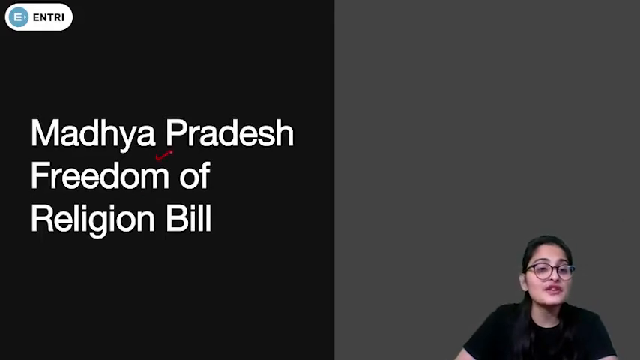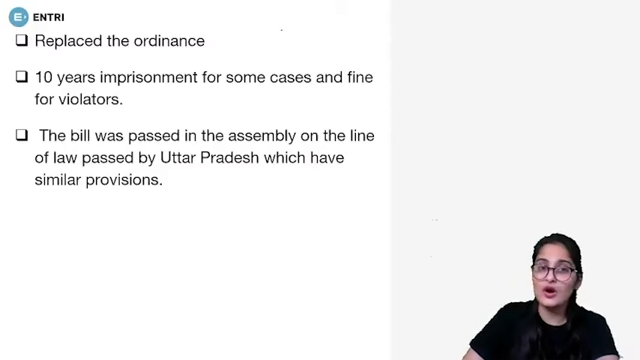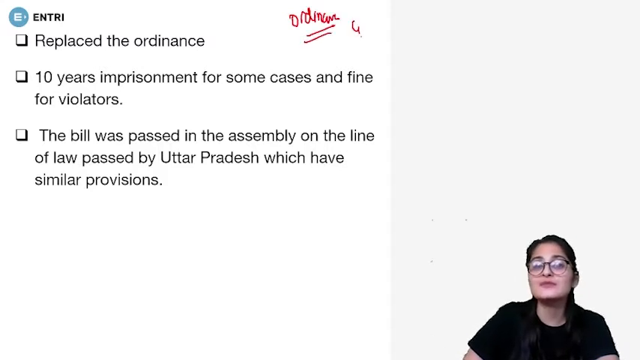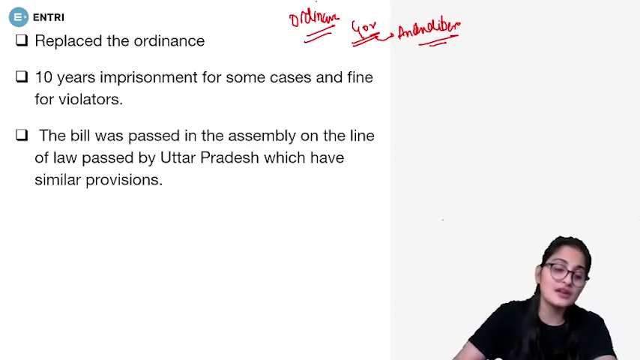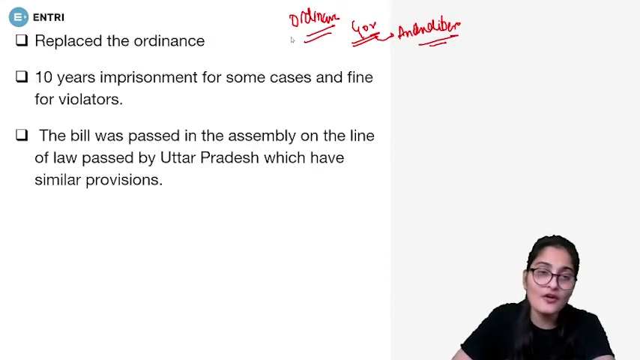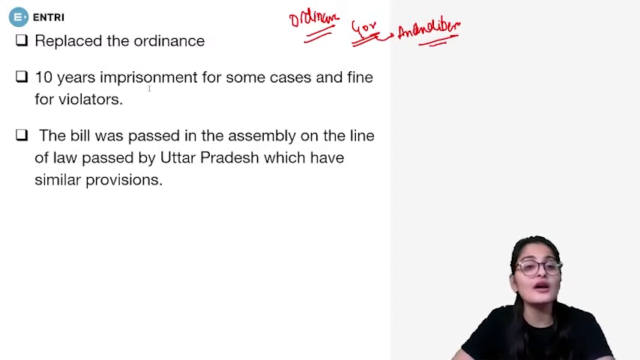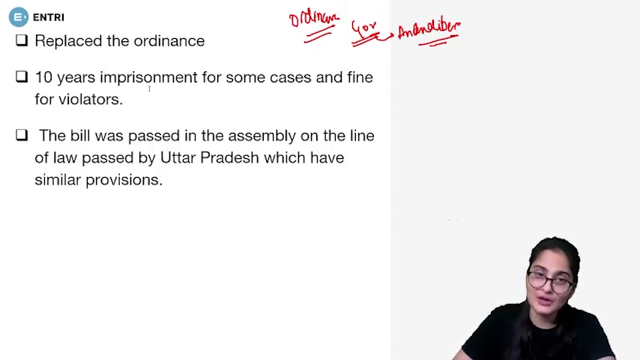Then Madhya Pradesh Freedom of Religion Bill. So there was an ordinance which was passed earlier, and that ordinance was passed by the governor of MP, Anandiben Patel. Anandiben Patel, who was the governor of Madhya Pradesh, had passed an ordinance for the same purpose, that is Freedom of Religion Bill 2021.